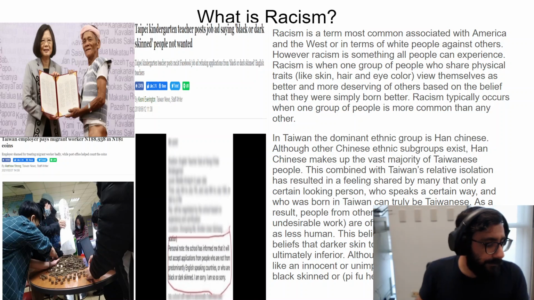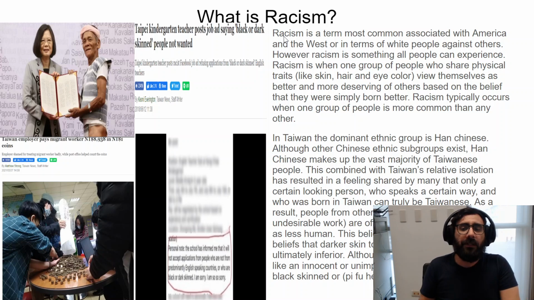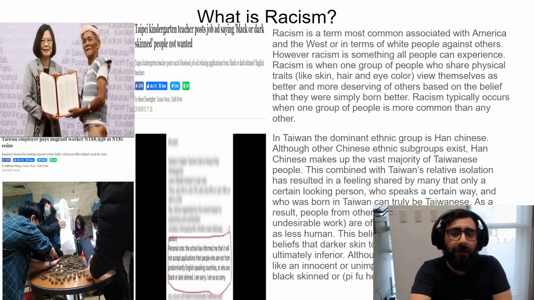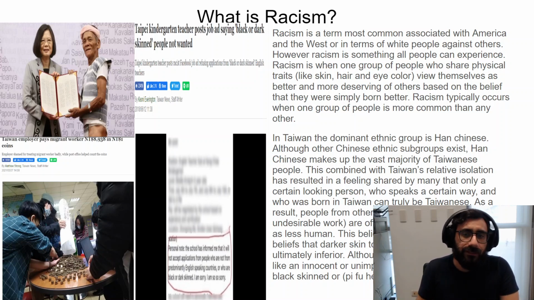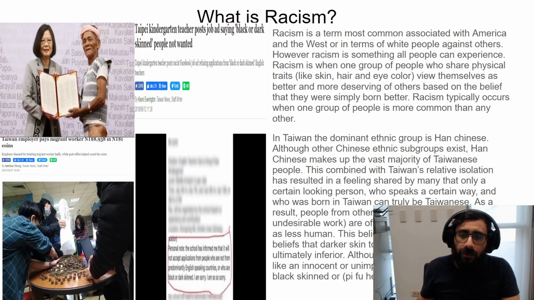Okay, and the last one. So here I want to read about racism. It is a term that many people associate with America or the West. They think about how white people in America exploited black people in America. But actually, racism can exist in all countries, because it's just when one person looks down on another person just because of how they look or where they were born. So racism is when one group of people who share physical traits, like skin, hair, eye color, view themselves as better or more deserving than others because of the belief that they are simply born better.